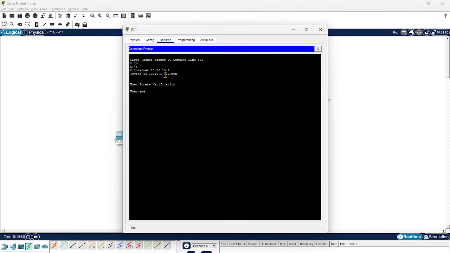So it will be using a username, right? So I'm going to use another user, TB network, and tbnet@1234. So now we got access, same thing. So here we are in the router now.